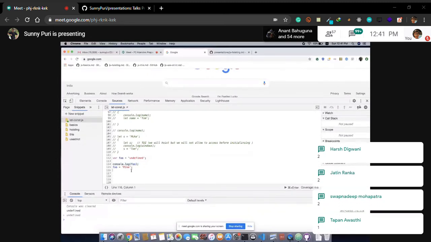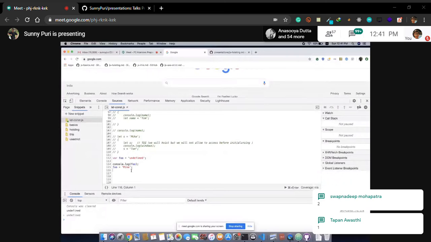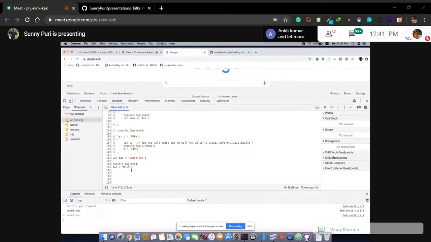After this line, it is mic. Earlier, it was undefined and mic. So foo in the whole file was pointing to two values, right? If we do the same thing with const, with hoisting, then what is the value of const? We are changing the value from undefined to a value, right? Correct. So that's why they introduced the TDZ.